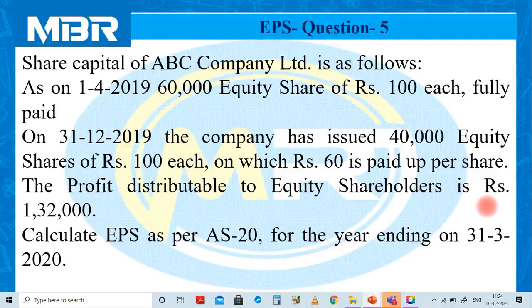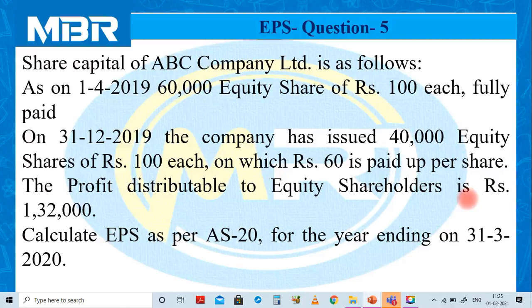Second, partly paid equity shares, and partly paid equity shares are 40,000. The face value of these shares is 100, on which rupees 60 is paid up per share. It is similar to the previous question, that is question number 4 discussed just a few minutes ago.